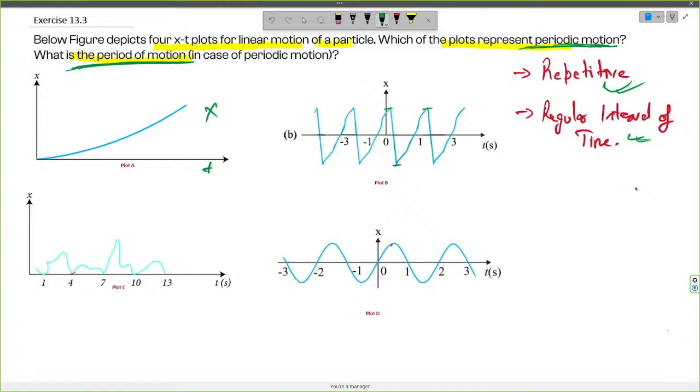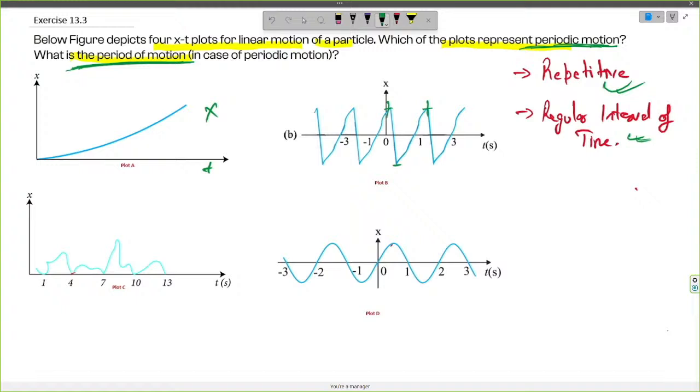So this is a repeating cycle, and the time interval also looks like it is repeating at regular intervals, approximately 2 seconds. Time period can be found by measuring the time duration between 2 maximas or 2 minimas. So let us assume this to be the maxima. The duration between these 2 points would be the time period.